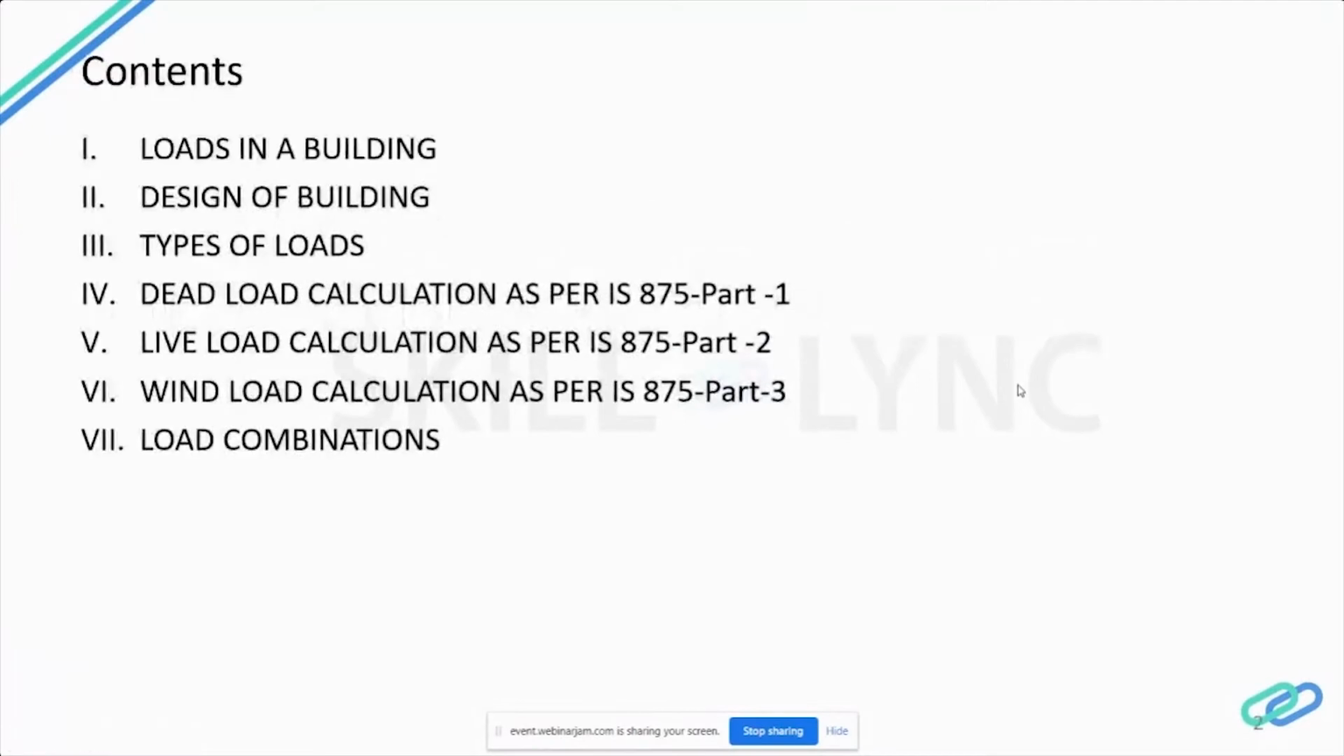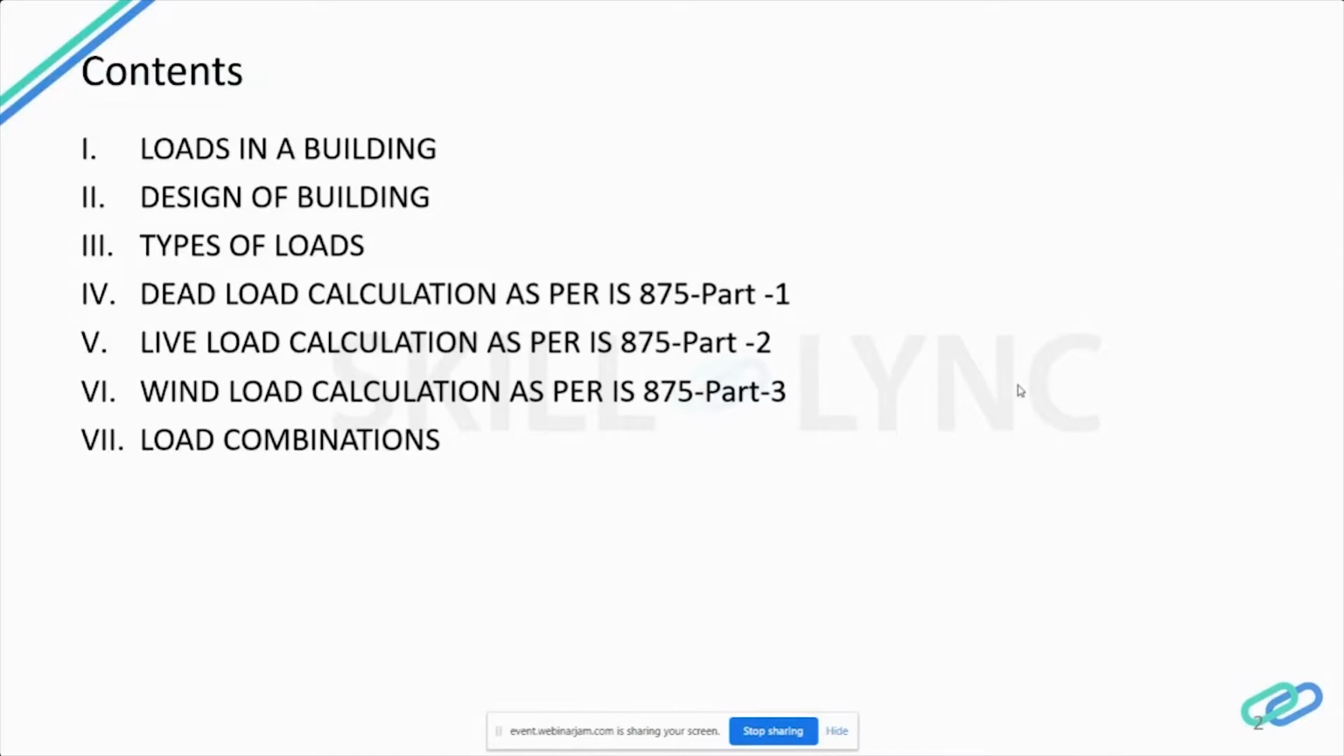So in this session, we will be seeing about the loads in a building. What are the loads required? What are the criteria we have to take care while designing a building? Then types of loads, the dead load calculation as per IS 875 Part 1, live load calculation as per IS 875 Part 2, wind load calculation as per IS 875 Part 3.